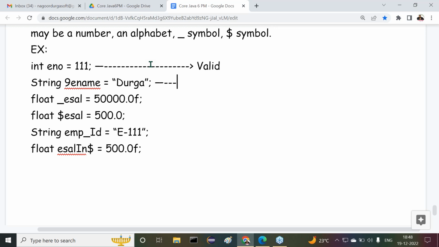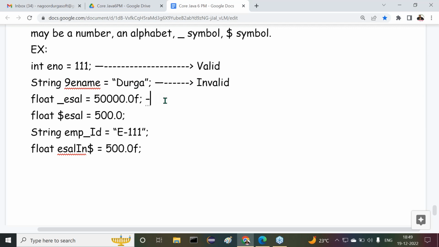Now tell me, the second one is valid or invalid? The second one started with what? 9. Valid or invalid? Invalid. Why is it invalid? That identifier started with a number. But what is the rule for identifiers? Identifiers must not start with a number. They must start with an alphabet, an underscore symbol, or a dollar symbol, but not a number. Here we provided a number. That's why it is invalid.